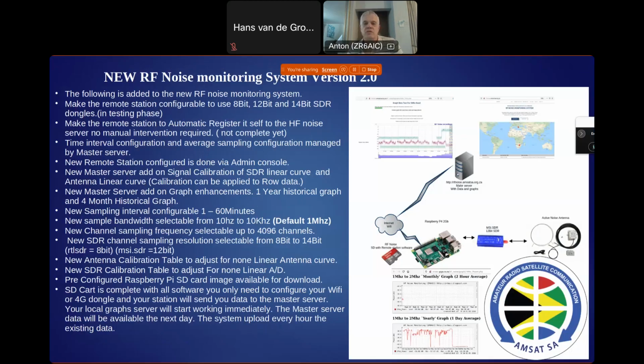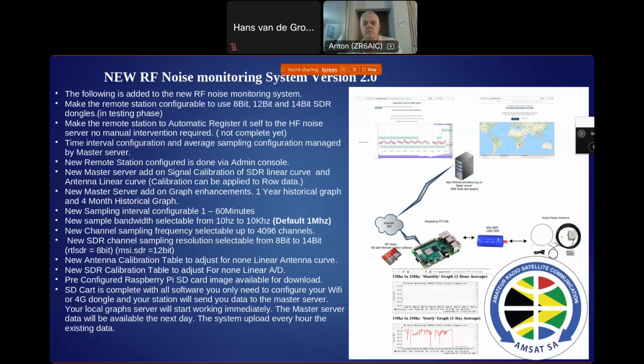As you can see on the right hand side here, I've shown you some views of the actual recordings, 1 meg recordings, and there's 30 of them, and they get recorded in real time. And that view is what you can access on the local Raspberry Pi through a web browser, and you can look at your station noise recordings.